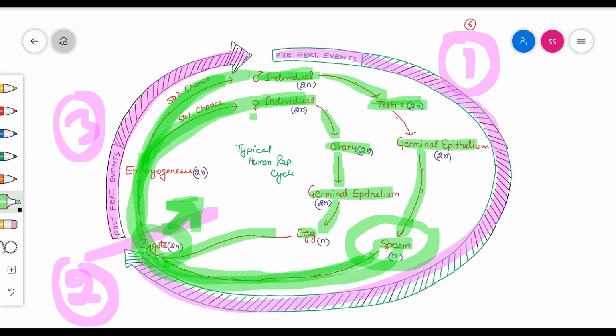Hope you have understood all the concepts of sexual reproduction in plants and animals. In both types of sexual reproduction, there are some things common. Please remember both of the diagrams, in plants and animals, to explain all the things in sexual reproduction. Thank you.